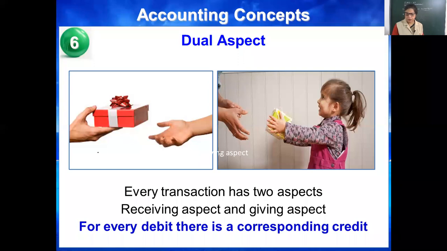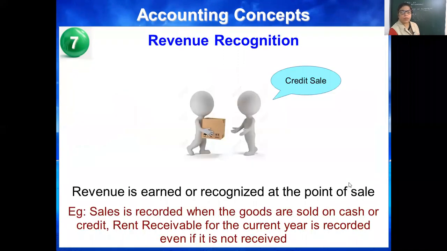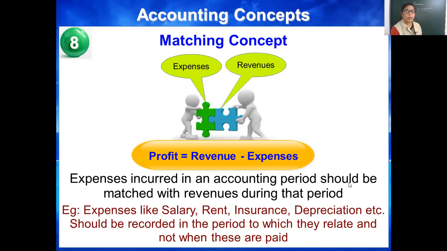First, yesterday we completed historical cost. Then the 6th is dual aspect. Every transaction has 2 sides, 2 effects. Revenue recognition means revenue is earned or recognized at the point of sale. It means you have to record it whether it is received or not. Then 8, matching concept.